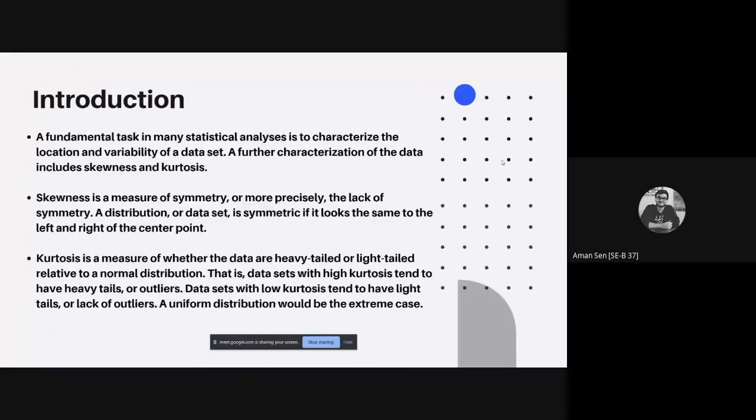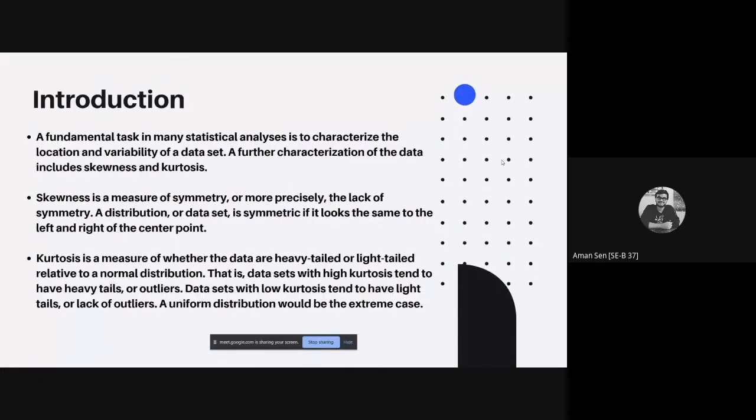Now, introduction. A fundamental task in many statistical analyses is to characterize the location and variability of a dataset. A further characterization of the data includes skewness and kurtosis. Skewness is a measure of symmetry, or more precisely, the lack of symmetry. A distribution or dataset is symmetric if it looks the same to the left and the right of the center point. Kurtosis is a measure of whether the data are heavy-tailed or light-tailed relative to a normal distribution.